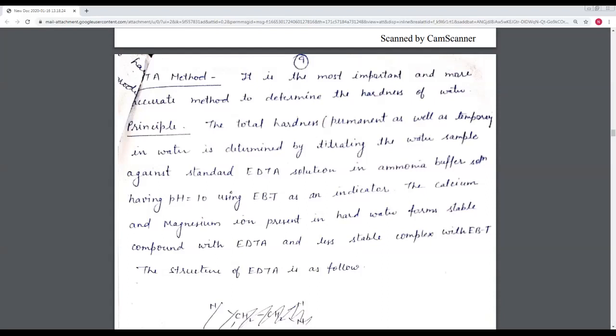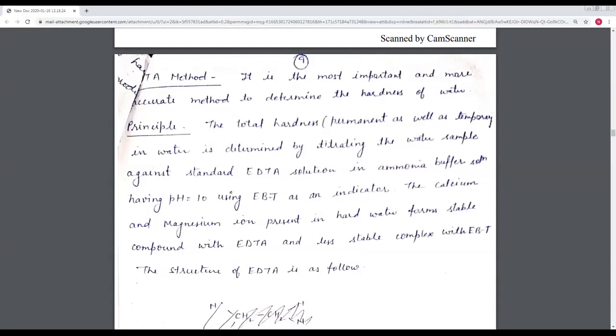So the buffer solution is an ammoniacal solution with a pH value of 10. And the third solution is the EBT. EBT means Eriochrome Black T, and it works as an indicator.